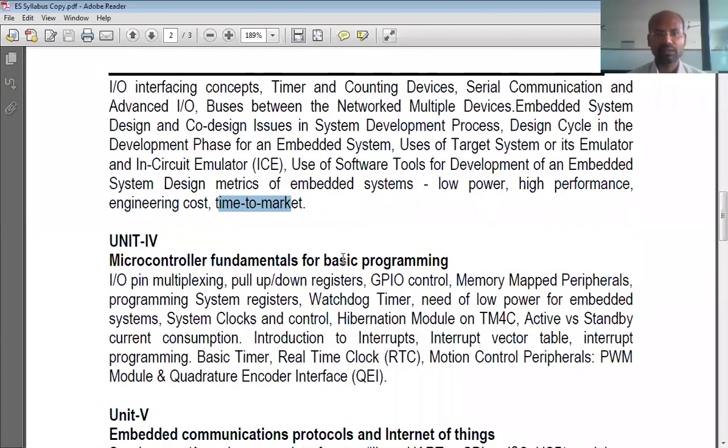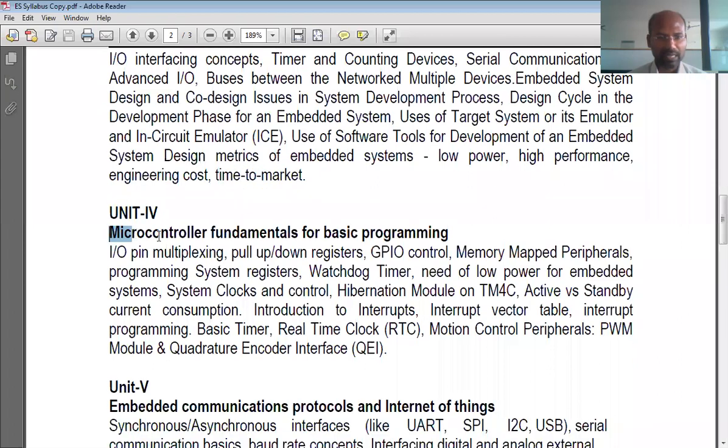In unit 4, the name of the unit is microcontroller fundamentals and basic programming. So far we have talked about different things like the different peripherals and so on, not actually how to program the microcontroller. We have talked about how to design it, what the requirements are, and so on.